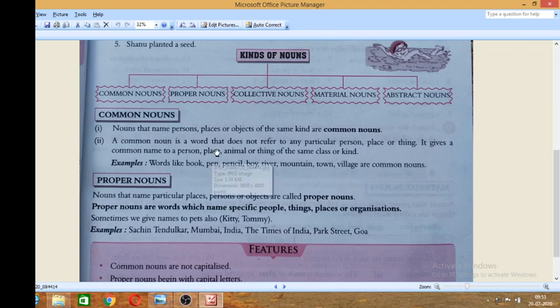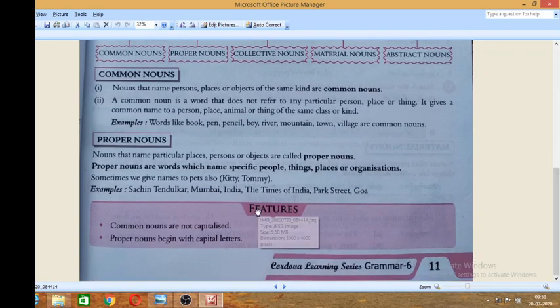So I think it is clear to you. Next, come to the proper noun. Nouns that name particular places, persons, or objects are called proper nouns. Proper nouns are words which name specific people, things, places, or organizations. Sometimes you give names to pets also. These are the names: pets, Kitty, Tommy. You can see Sachin Tendulkar, Mumbai, India. I can take this example, Mumbai.